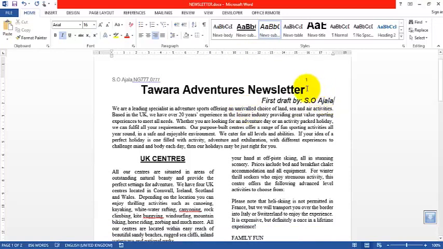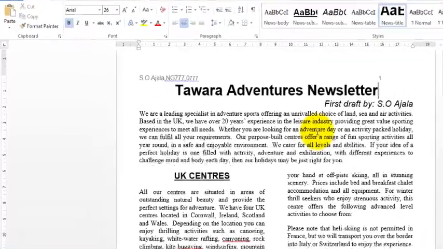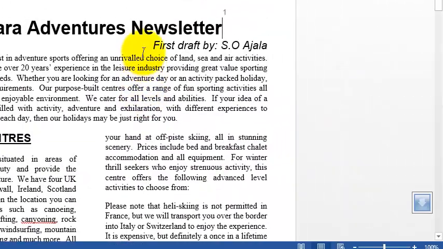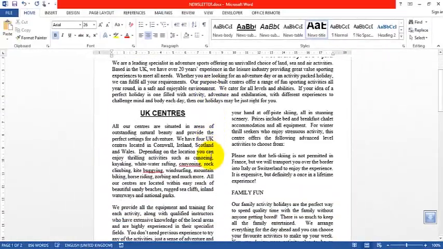The problem was that when I did it at first, I pressed enter, shift enter, so it inherited the property of the title. So I have to press enter and do that again. So you may encounter that problem. That is how to go about it. So when you are working on this, you must be conscious of what you are doing, and you ensure that you check your work to ensure that everything is working properly. It's not enough to rely on your settings on the computer. So you have to look at it also visually to ensure that you are on the right track.